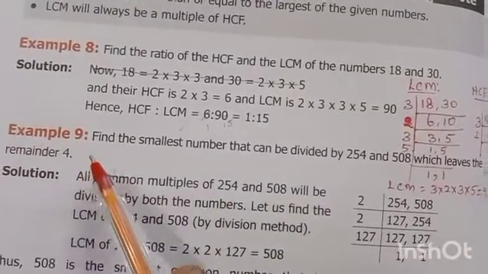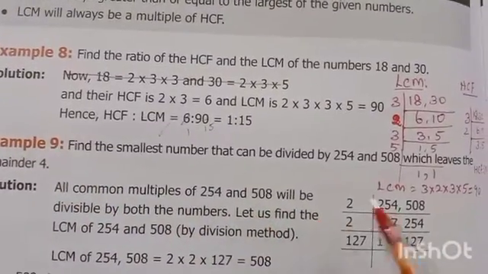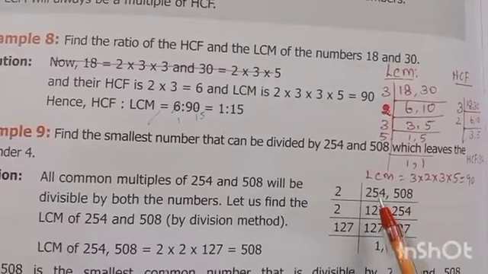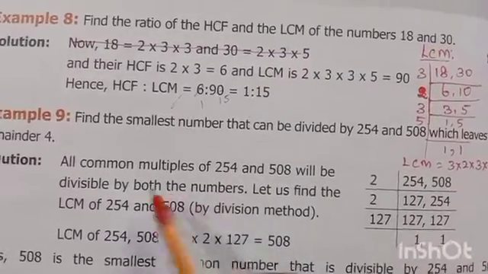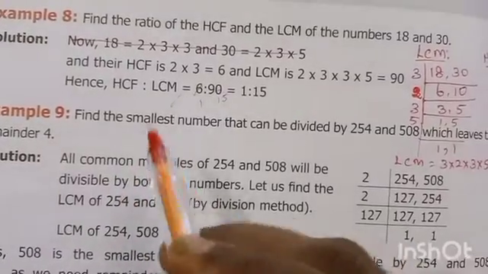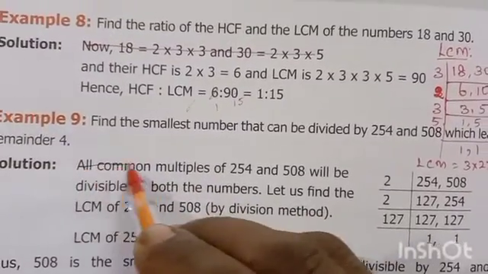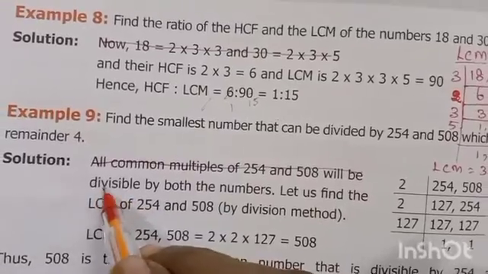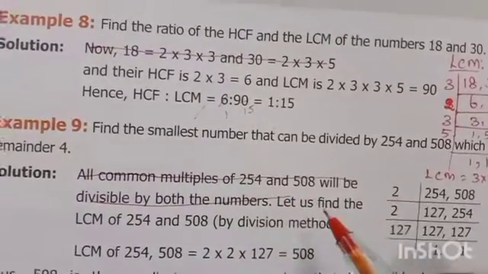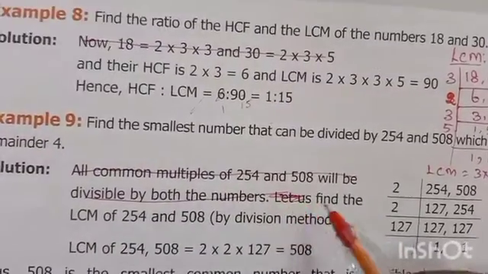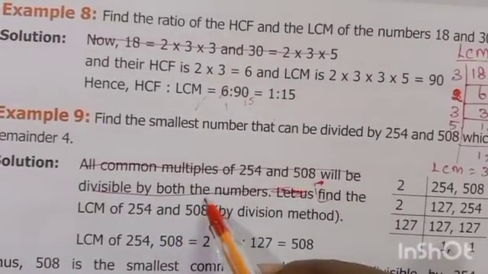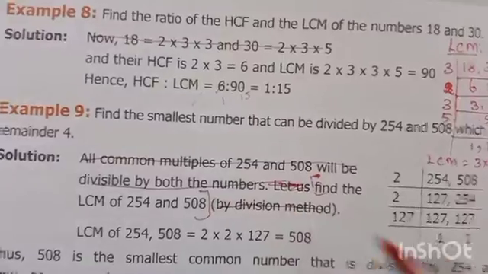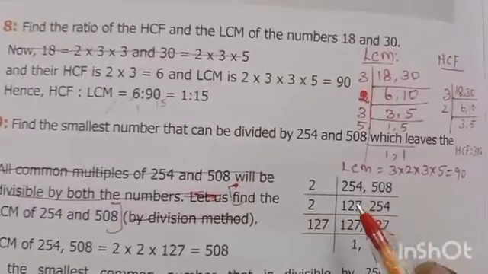Then the ninth example: find the smallest number that can be divided by 254 and 508 which leaves the remainder 4. You have to find the LCM of 254 and 508. You write: find the LCM of 254 and 508.